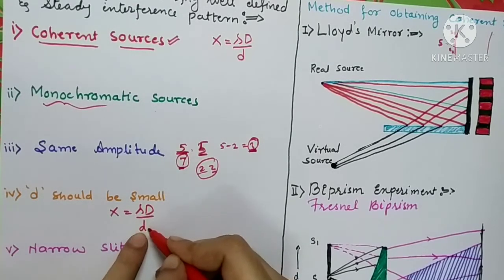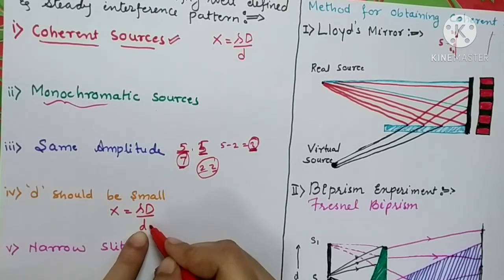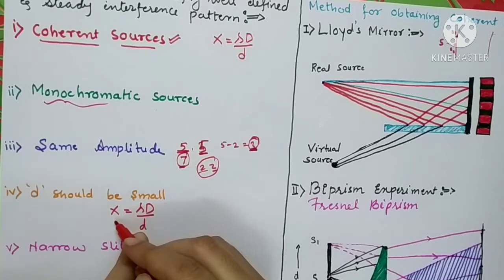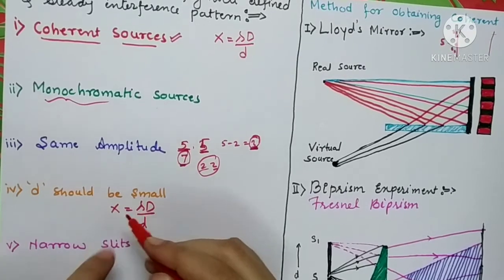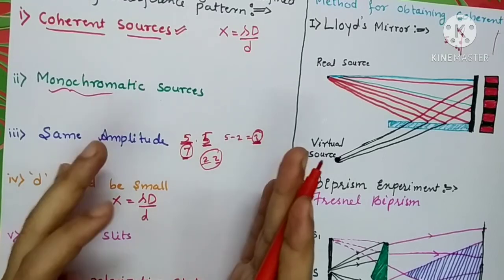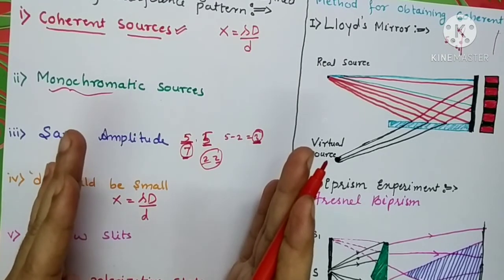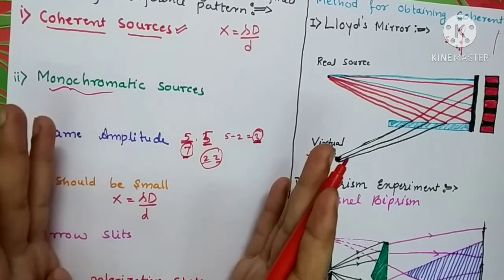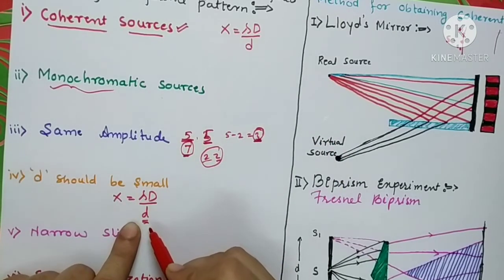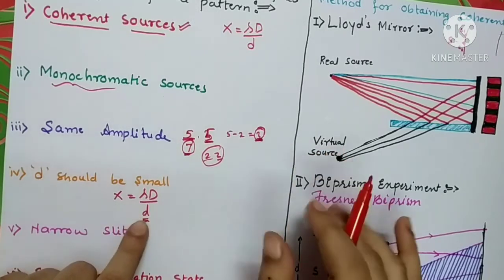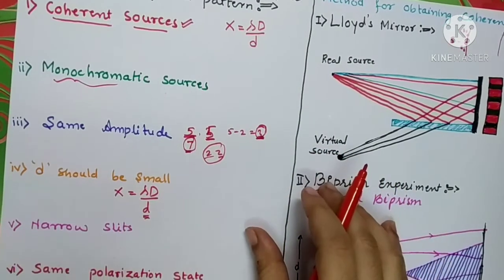The smaller the value of d, meaning the smaller the distance between the two slits, the greater would be the fringe width. And the greater the distance d between the two sources, the smaller will be the fringe width. So in order to increase the fringe width, and to have sharp, well separated fringes, we will have to keep d very small. That is why the distance between the two sources should be very small.